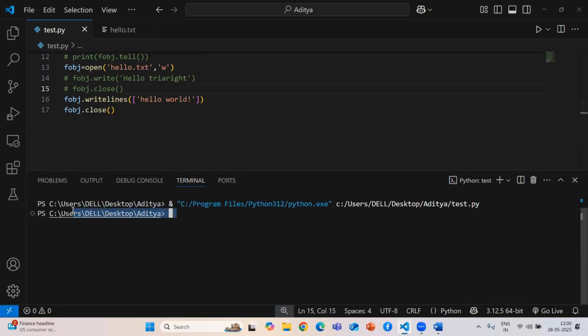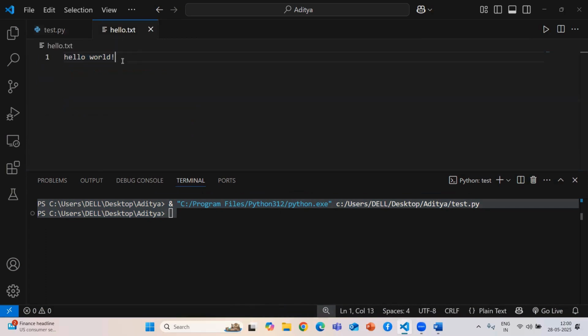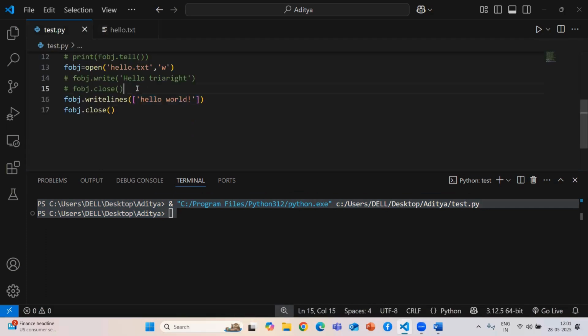After I write something using sequence data, I need to check whether it has been added or not. If you see, it is added, but your previous data is gone, because we are using the file close method, and at that time only the new data remains.